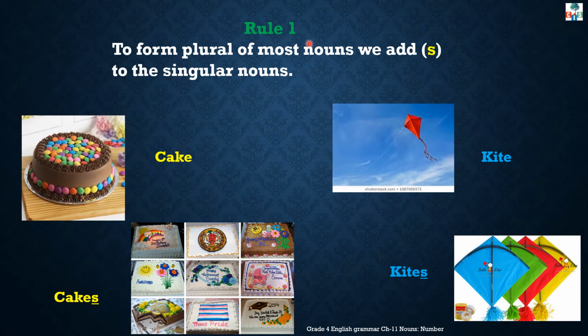Rule number 1. To form plural of most nouns, we add s to the singular nouns. Yes, children, whenever we want to change a singular noun into a plural noun, we just add s at the end of the noun. See the word cake. It is in singular form, and when we change into plural form, it will be cakes. Just we added s at the end of the noun. Kite, kites. This was rule number 1.